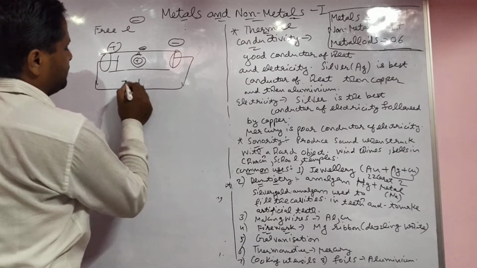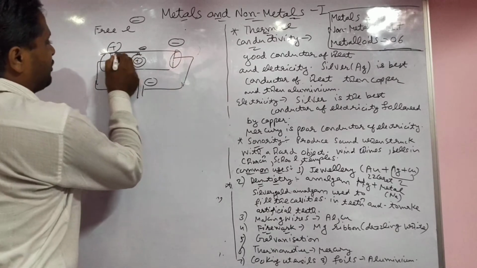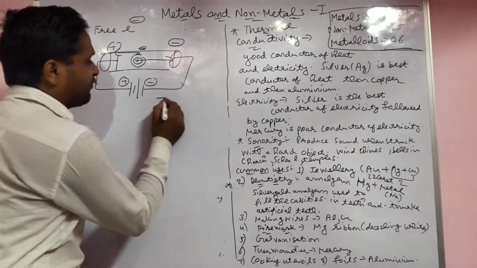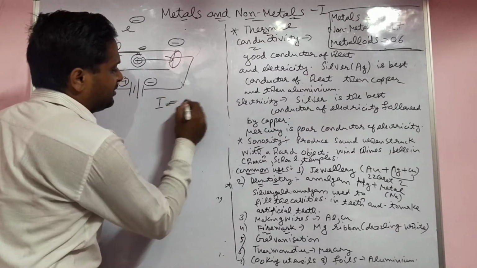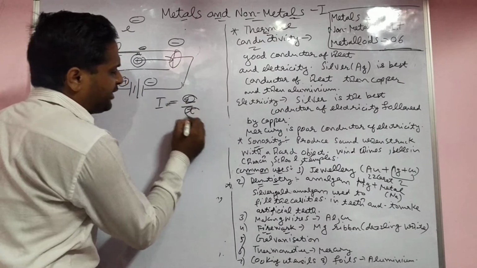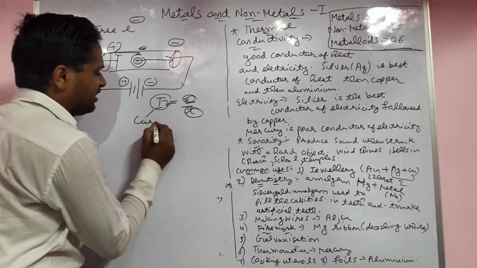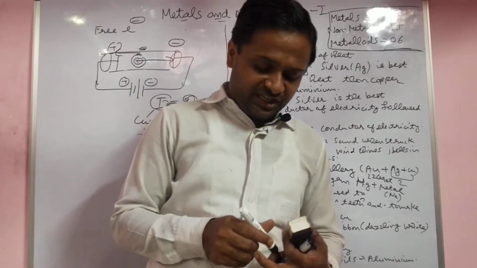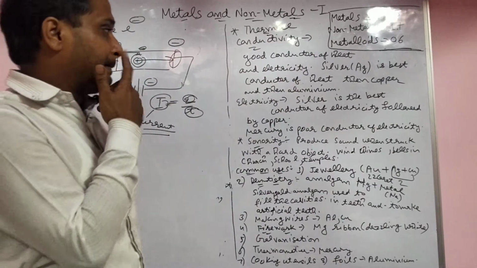from a battery, then what happens? Electrons move toward the positive and positive moves toward the negative. When charge flows in one direction, the flow of charge per unit time is called current. That is called a conductor, which conducts electricity.